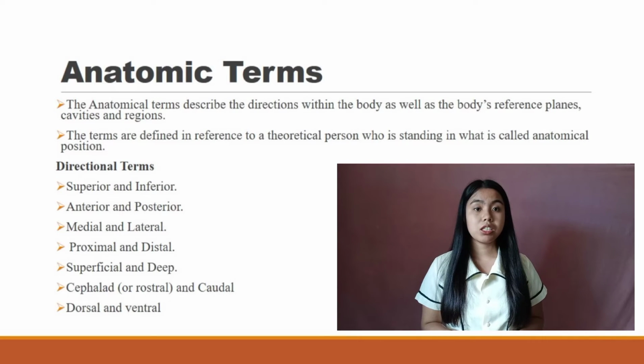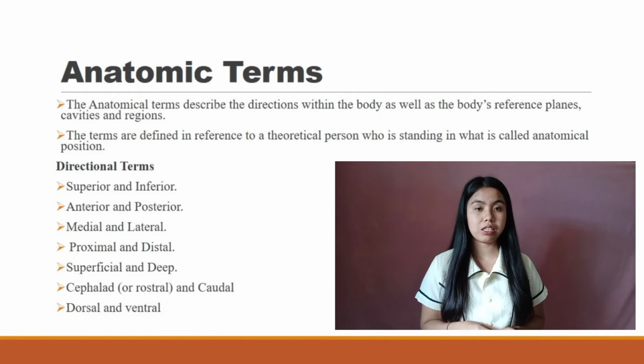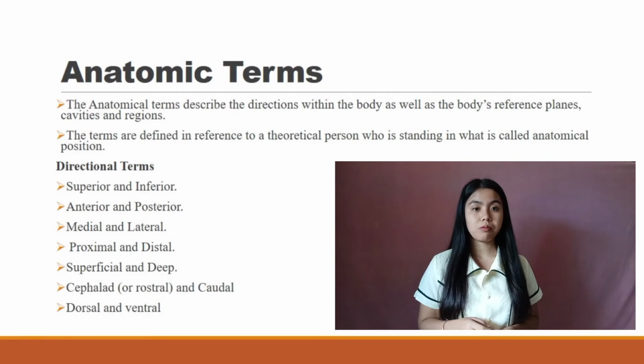The elbow is superior to the hand. The foot is inferior to the knee. Anterior and posterior. Anterior means toward the front of the body. Posterior means toward the back. Medial and lateral. Medial means toward the midline of the body. Lateral means away from the midline.